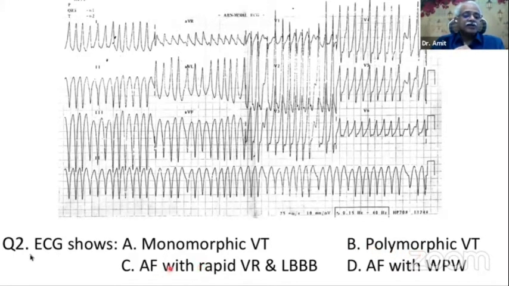Or is it atrial fibrillation with a very fast ventricular rate and a left bundle branch block morphology? Or the last choice is atrial fibrillation with pre-excitation, WPW syndrome.